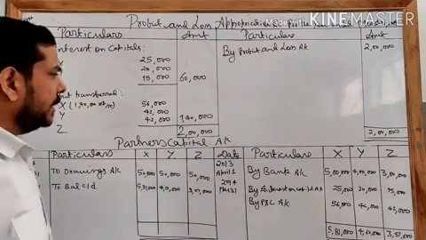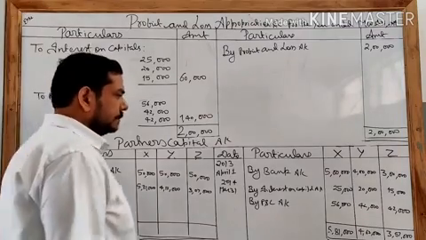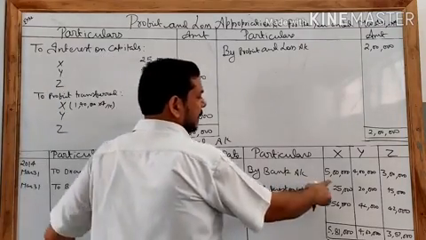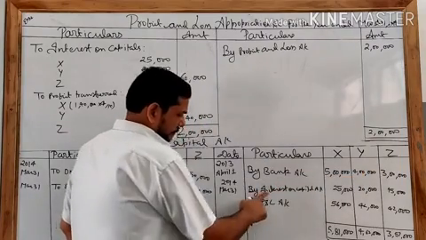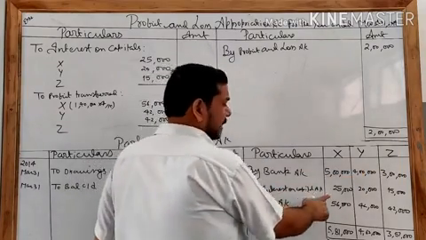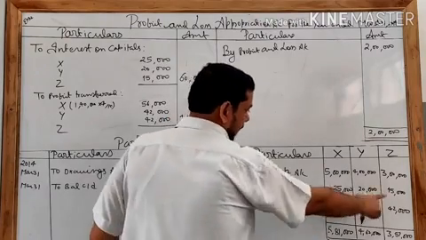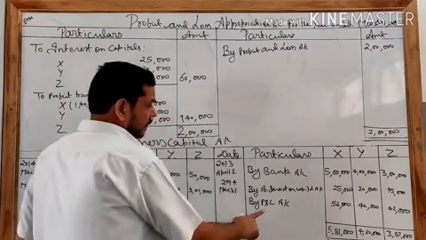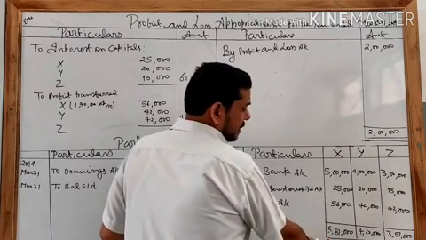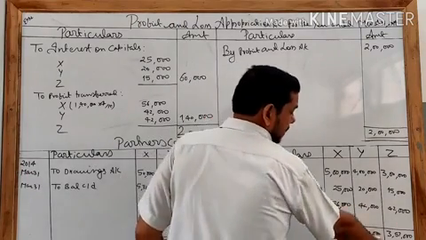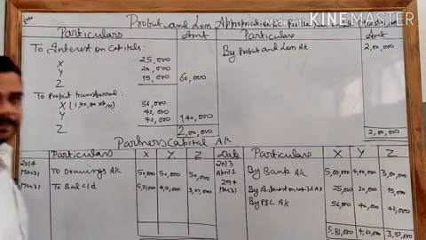Now come back to the partners capital account. They have started business with capitals of 5 lakh, 4 lakh and 3 lakh by bank account. Provide interest on capital at the rate of 5%: 25, 20 and 15. Afterward distribute the remaining profit: 56, 42 and 42. Total is 5 lakh 81, 4 lakh 62,000 and 3 lakh 57,000.